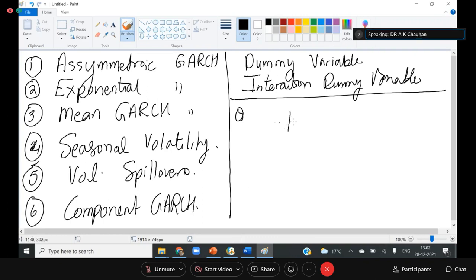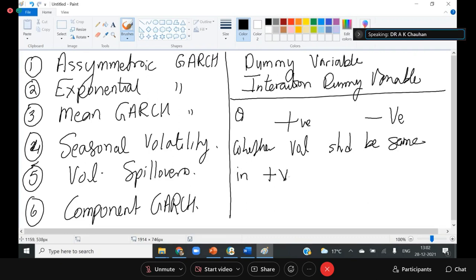If you heard positive news or negative news, should volatility be the same for both or not? If yes, then volatility is symmetric.